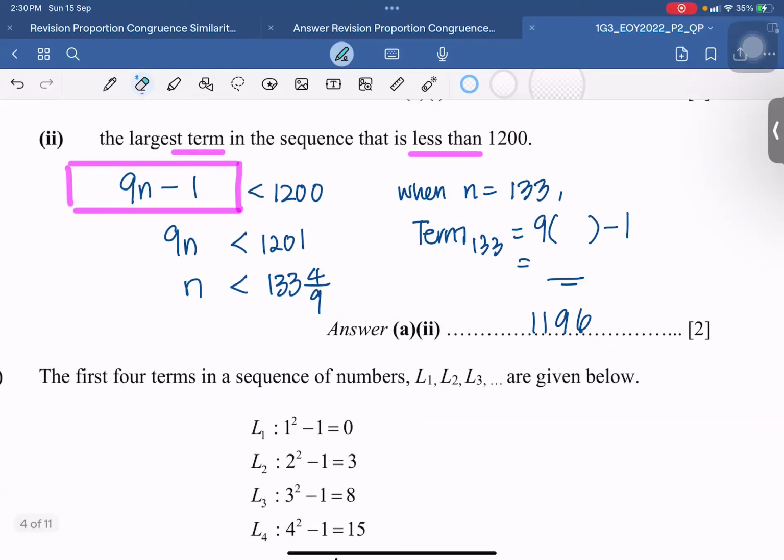Shouldn't be too difficult. So this one has more than one type of working. If you use the equal sign and solve, but you go and choose n equals to 133 and find the correct answer, we'll accept the answer.